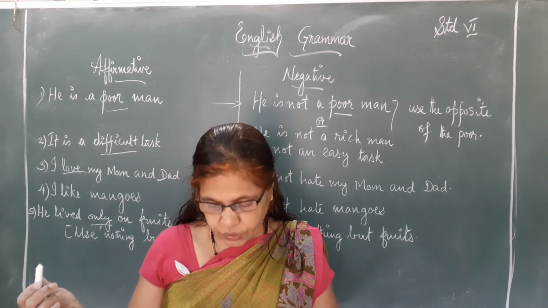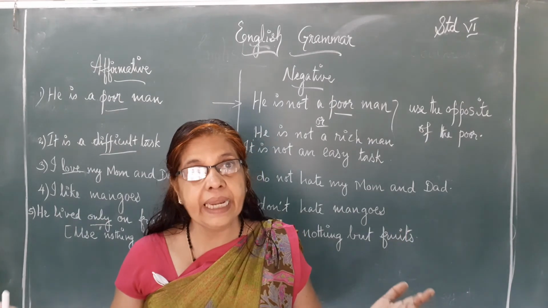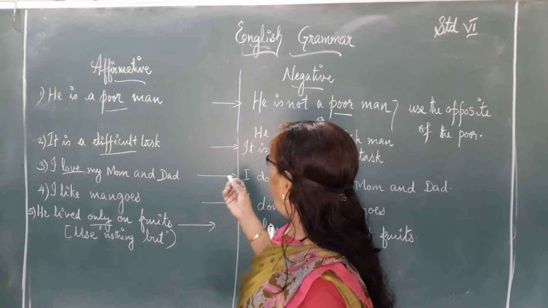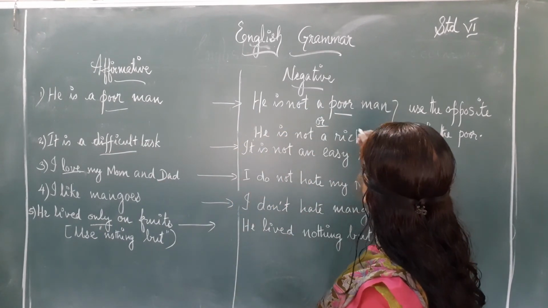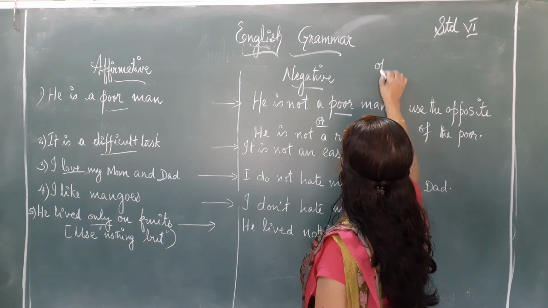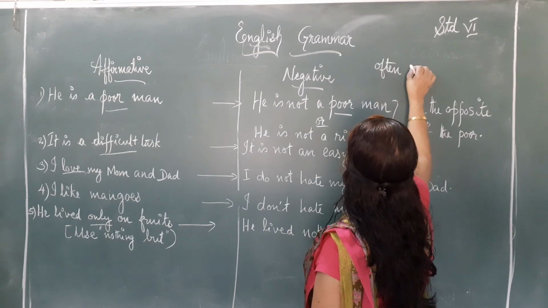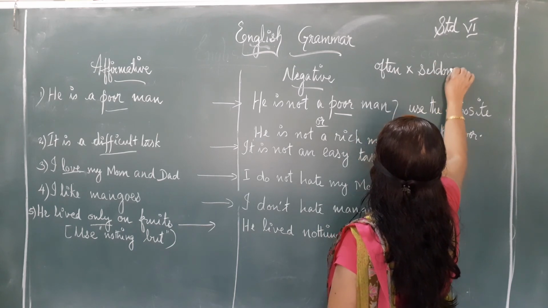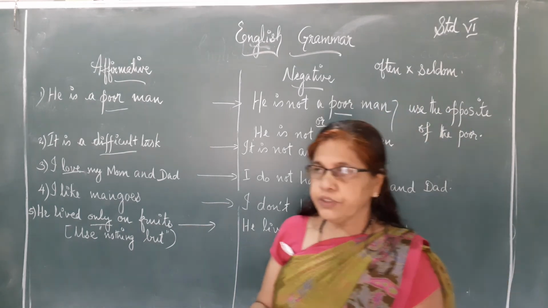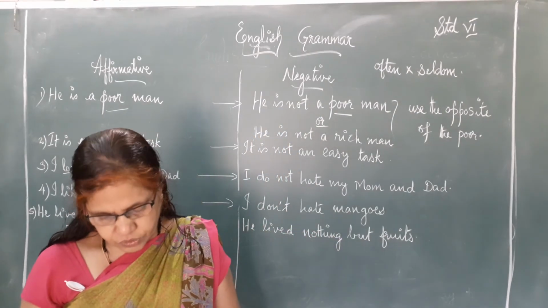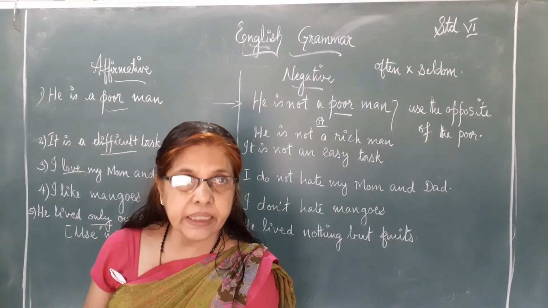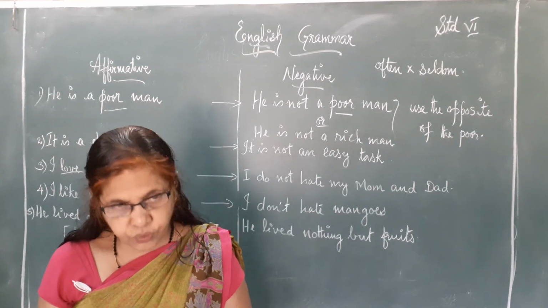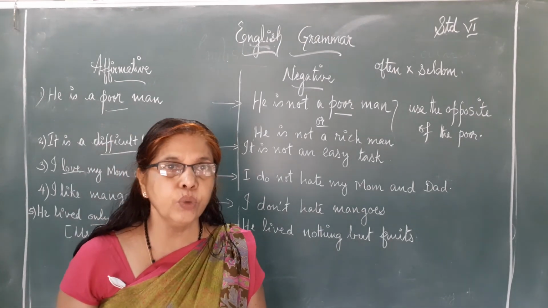Otherwise, you can use: Mary is seldom kind. Seldom. So the opposite of often is seldom. So there are 9 sentences in this page number 14 worksheet. You have to do that. Okay.